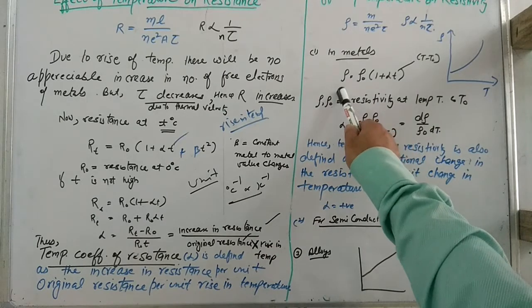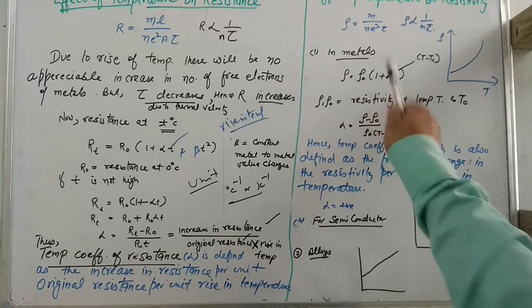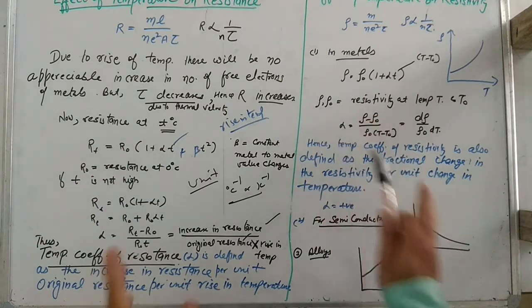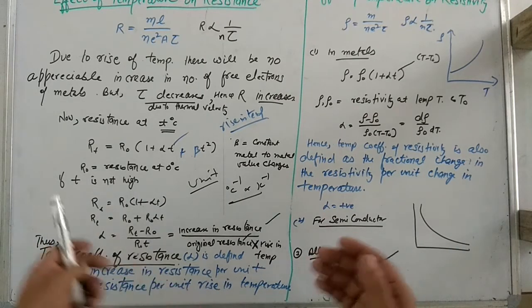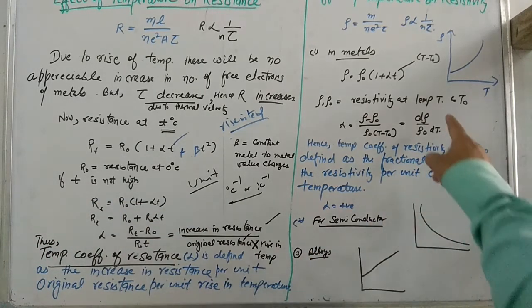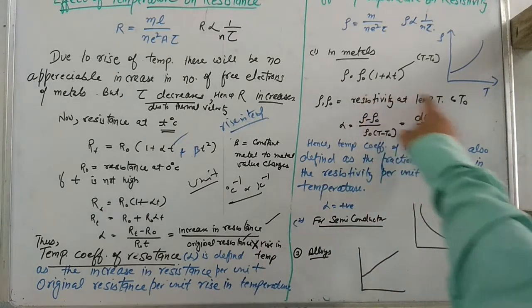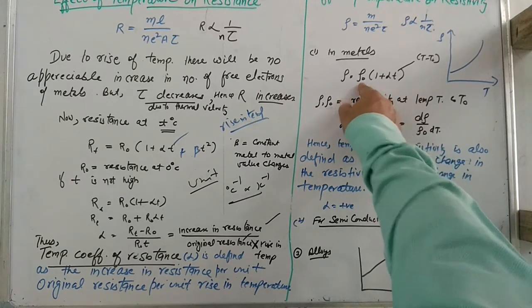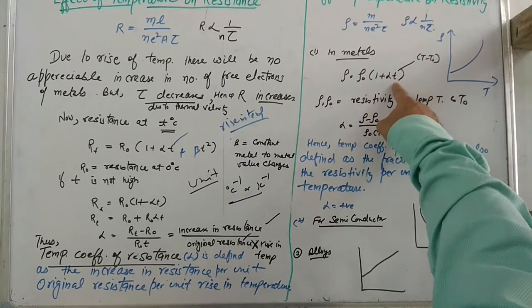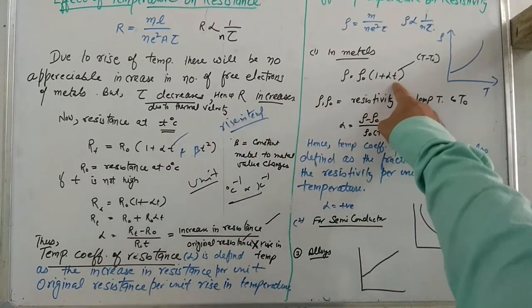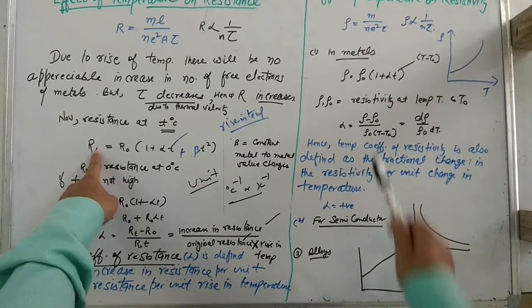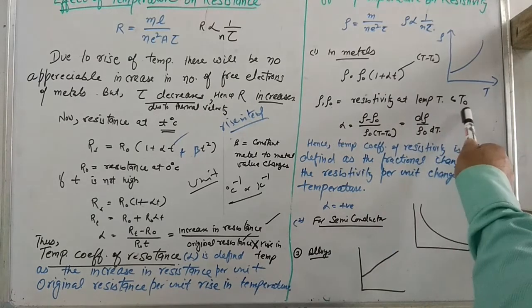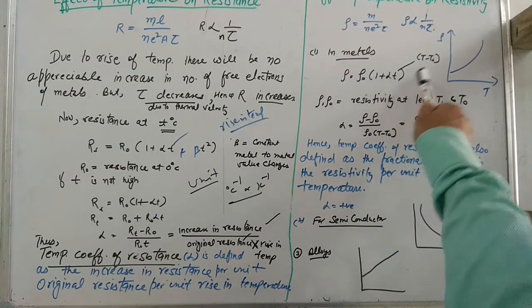Rho is equal to rho naught into 1 plus alpha t. Here rho is the resistivity at any temperature, here a capital T temperature, and rho naught is at T naught temperature. T is the higher temperature and T naught is the lower temperature, so T minus T naught is the rise in temperature. This is the resistivity at a higher temperature, the resistivity at lower temperature, 1 plus alpha, and the rise in the temperature.